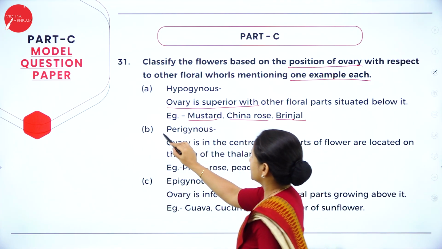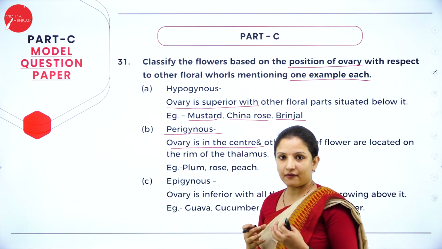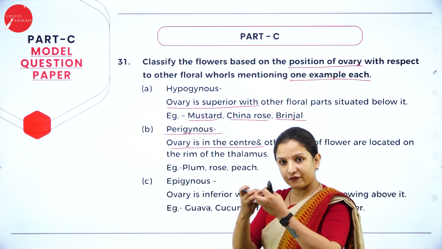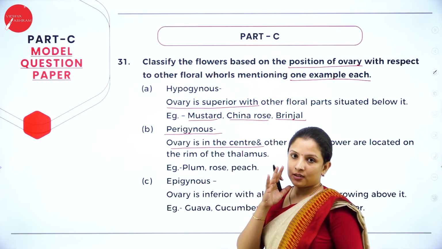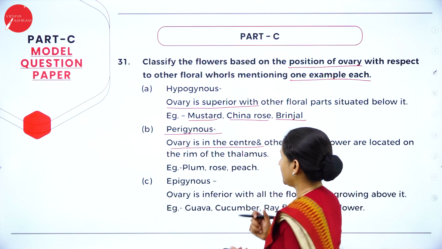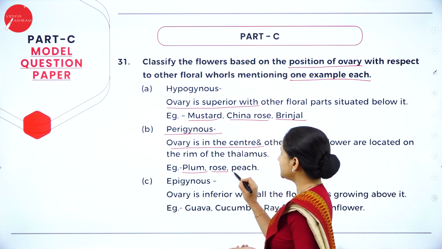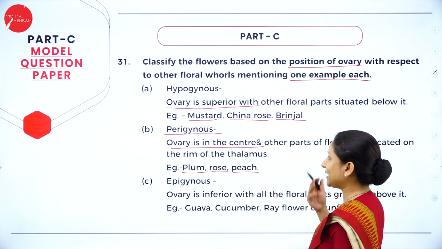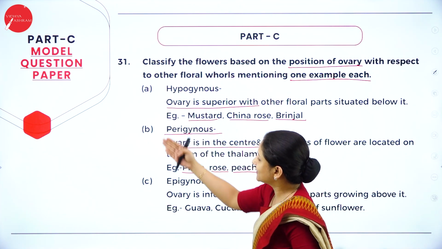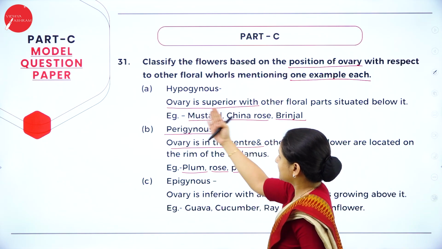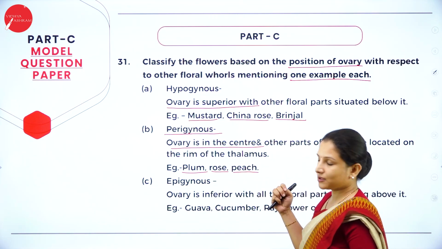Next one, perigynous. Here the ovary is in the center and other whorls of the flower come from the center of the ovary. Therefore the ovary is partially superior or partially inferior. Example here is plum, rose and peach. Any one example you can give. So how neat it looks. If you write A, B, C, write the side heading, then explain it, and write an example under it, it looks so neat. This is how you have to answer the question.